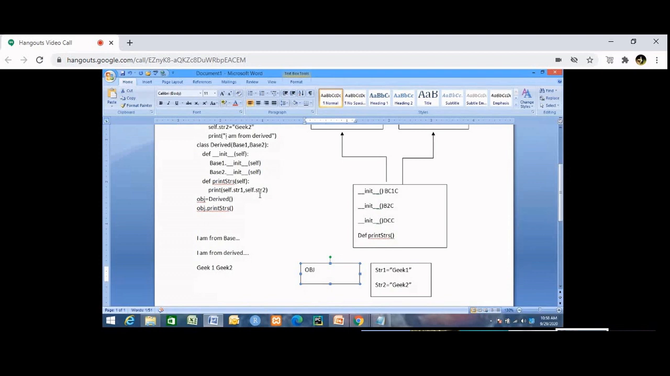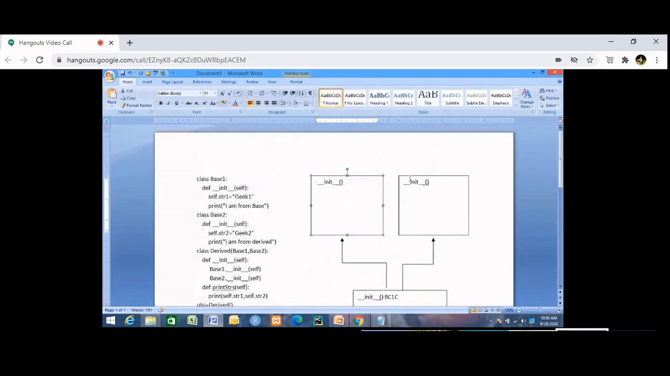See, now where do we use this? Where do we use multiple inheritance? Can you just think of an example? Okay, I will give you an example now.